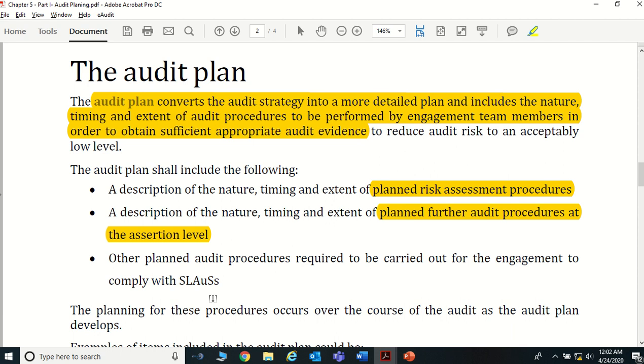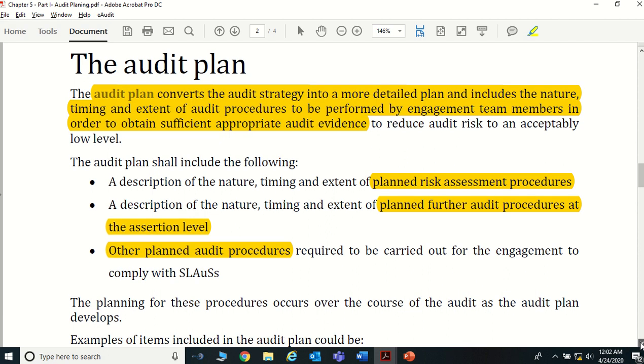Second, the nature, time and extent of the planned further audit procedures. And third, the other audit procedures required to be carried out when performing this audit engagement. Those are the things normally included in the detailed audit plan, right.